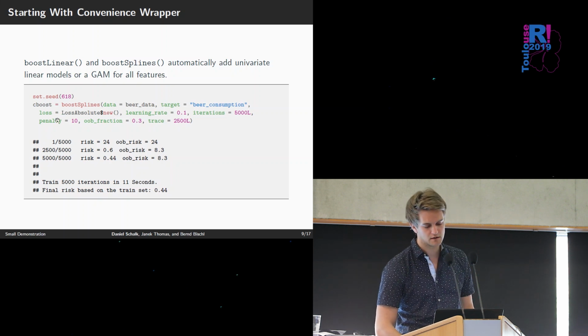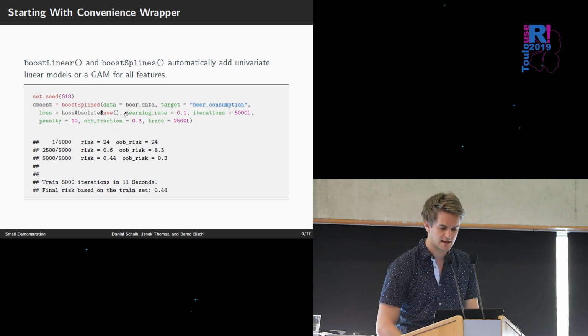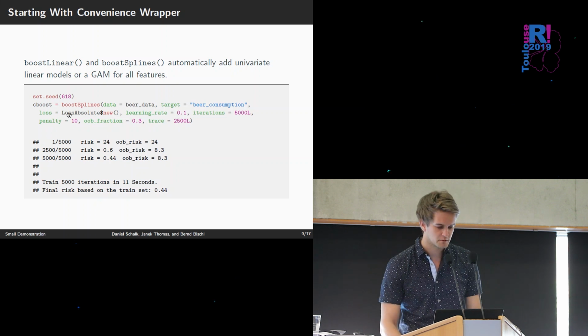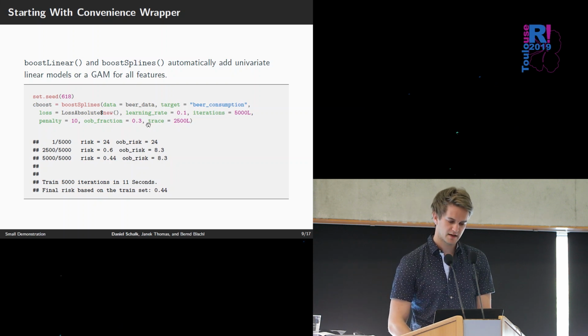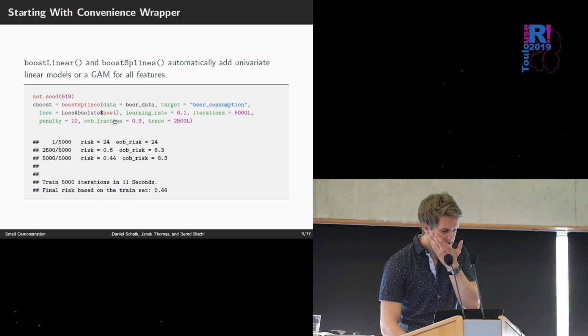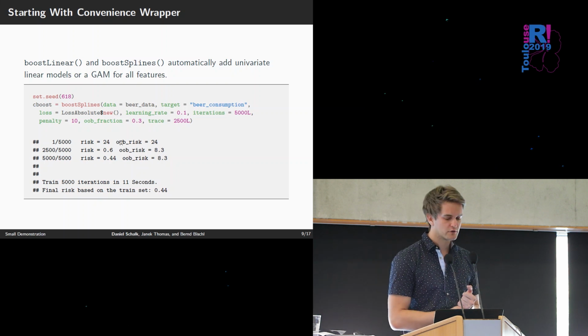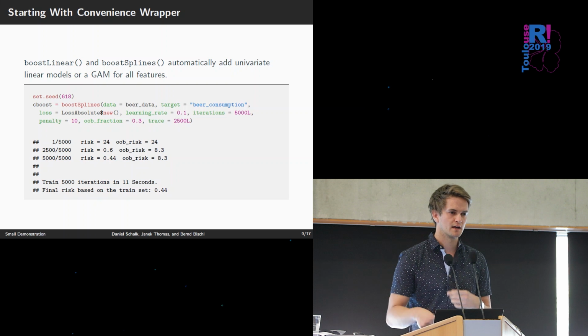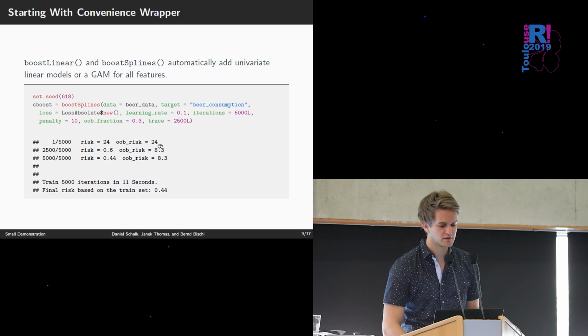And here you can also see that this is a class. It's not a free object or a list or something like that. This here is a class which we pass to the model. Good, we specify the learning rate. We want to train the model for 5,000 iterations. The penalty is a spline penalty. This is a parameter for the splines. And this is also very interesting, the OOB, the out-of-bag fraction, which is the test set. So during the fitting process, we evaluate our model on the test set, or on the holdout set. And we want to print the trace every 2,500 iterations.